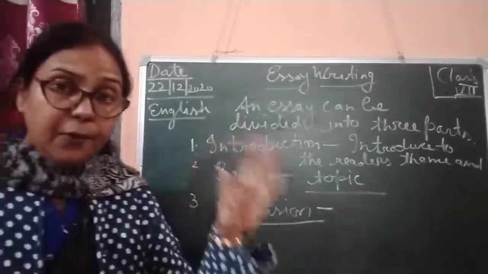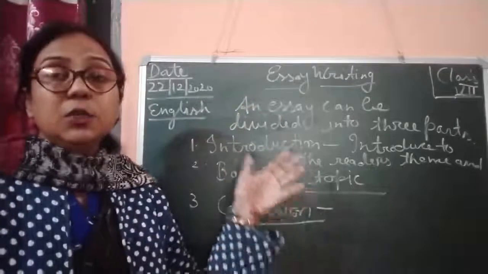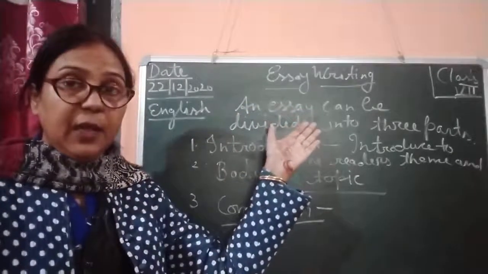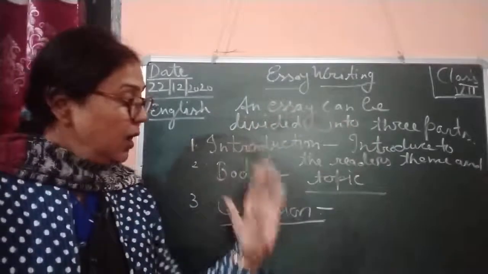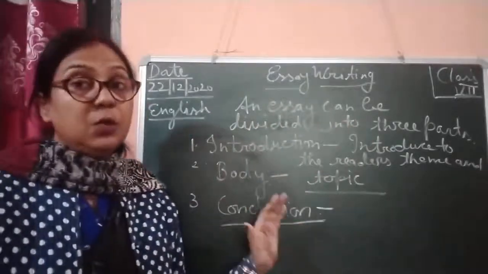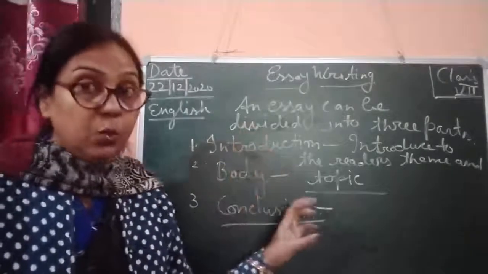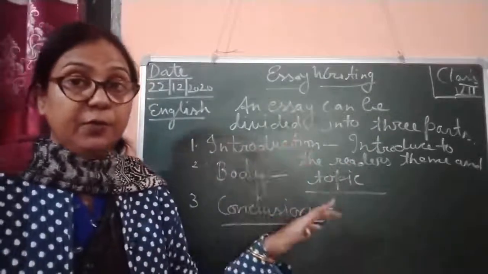If the person is reading your essay, here first the introduction part you have given in a very concise way, and it is an important part of the essay. Now the conclusion part is also very important for you, because here you are going to conclude each and every point which you have discussed in the body of an essay.